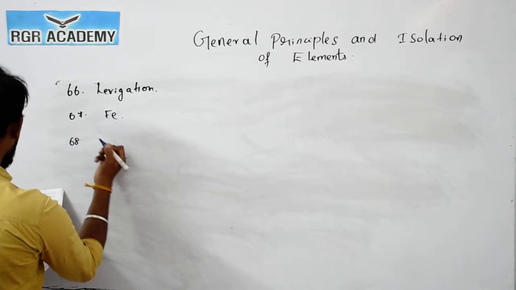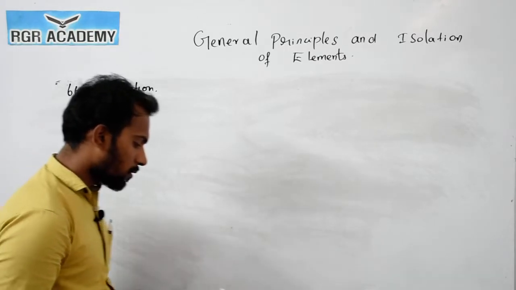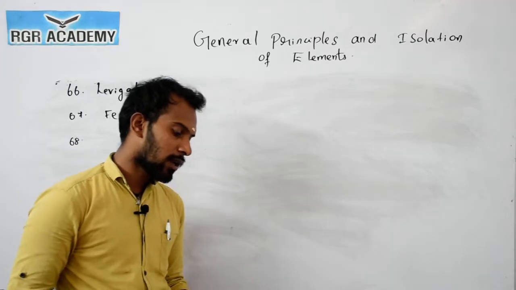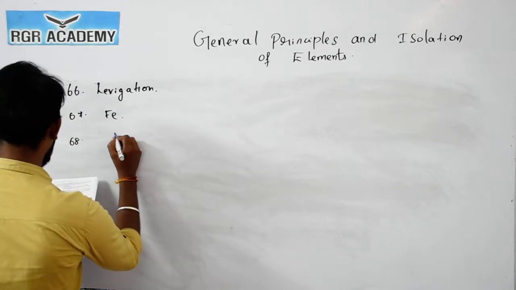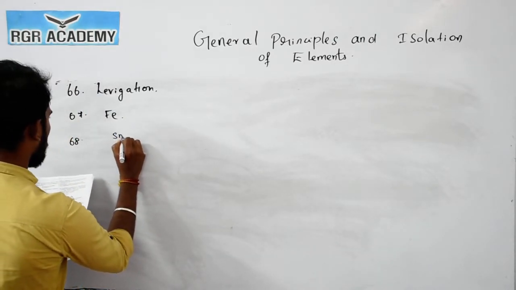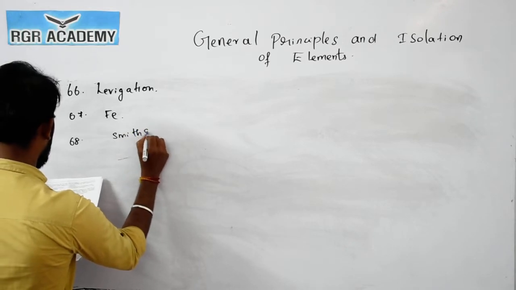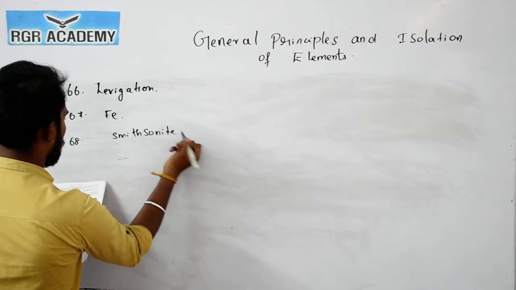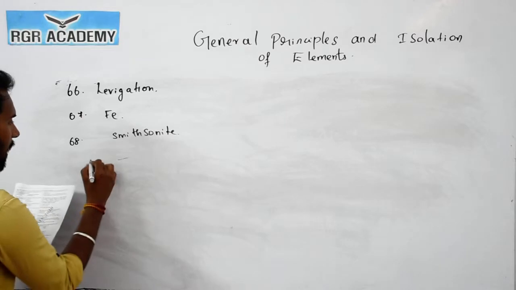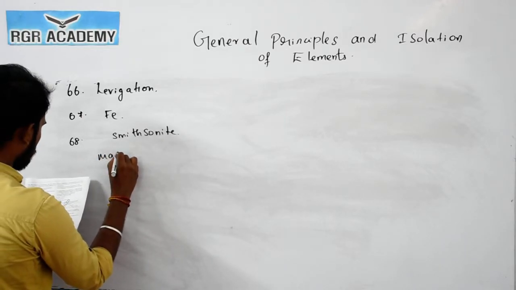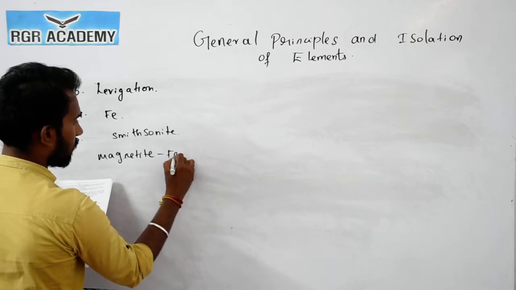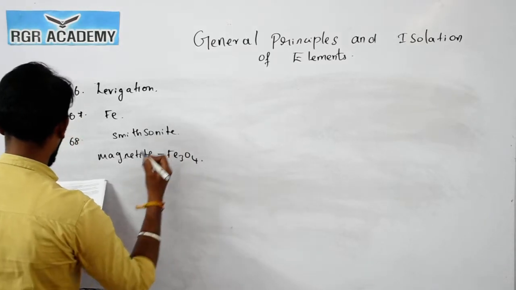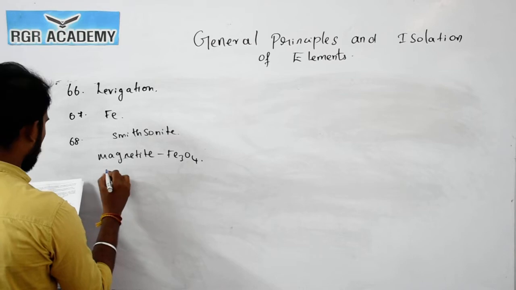Now the question number 68. Which of the following is not a mineral? Here, see this one, smithsonite is the answer. Magnetite is an ore of Fe3O4, so it's a mineral of iron.